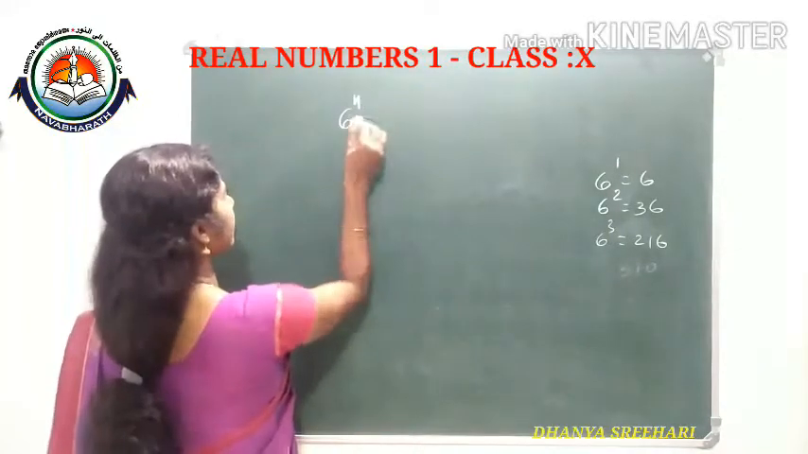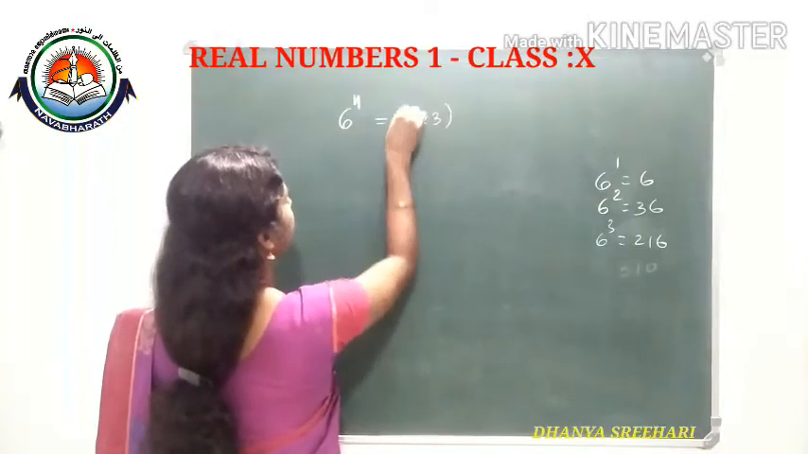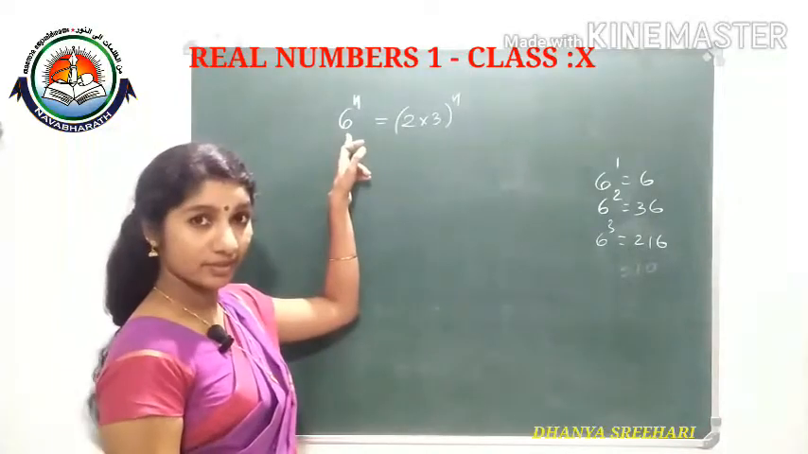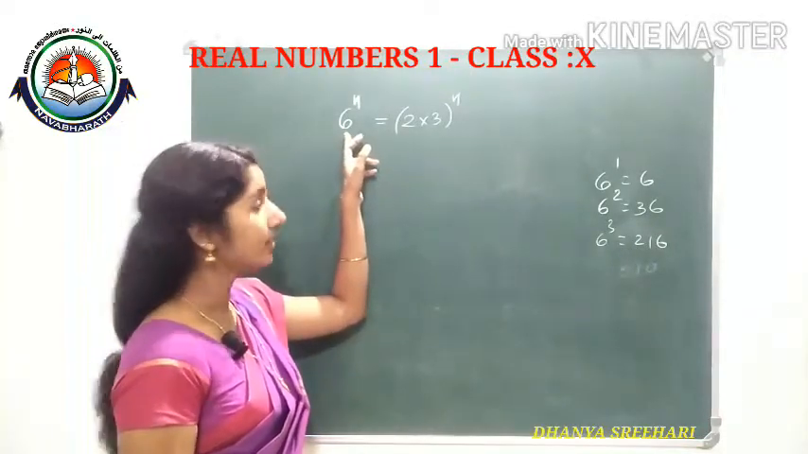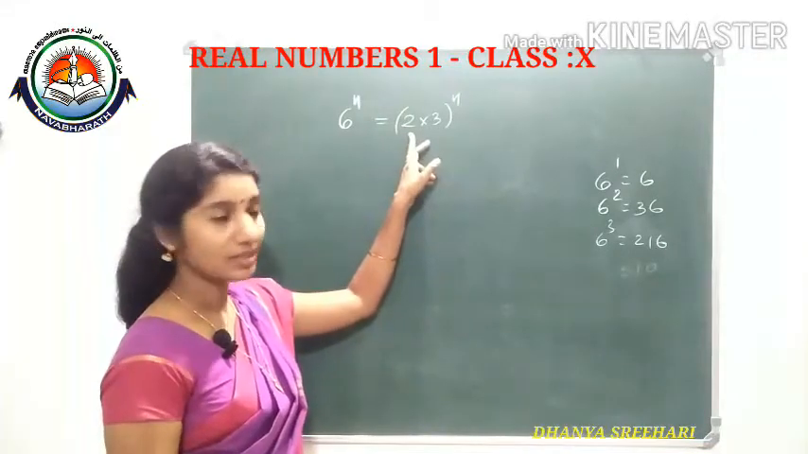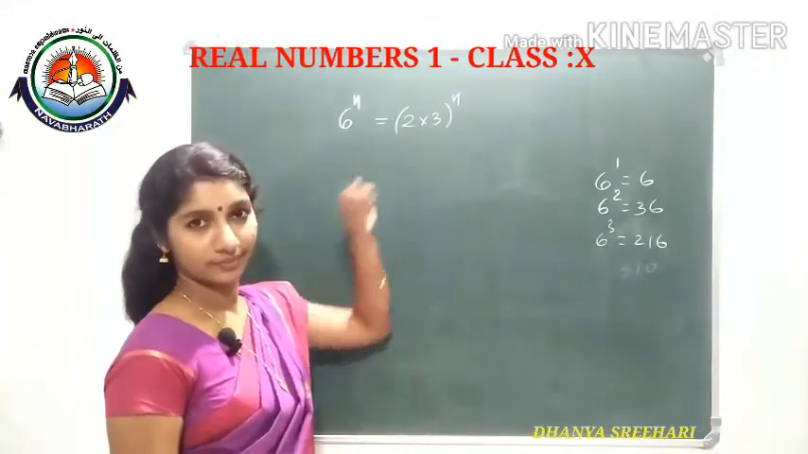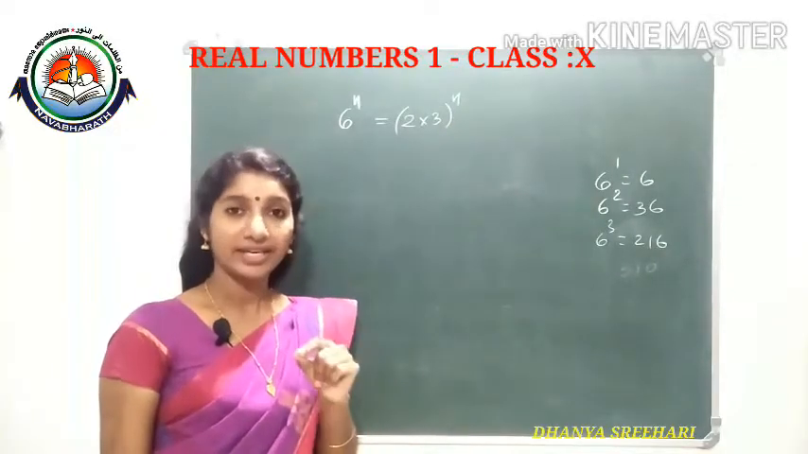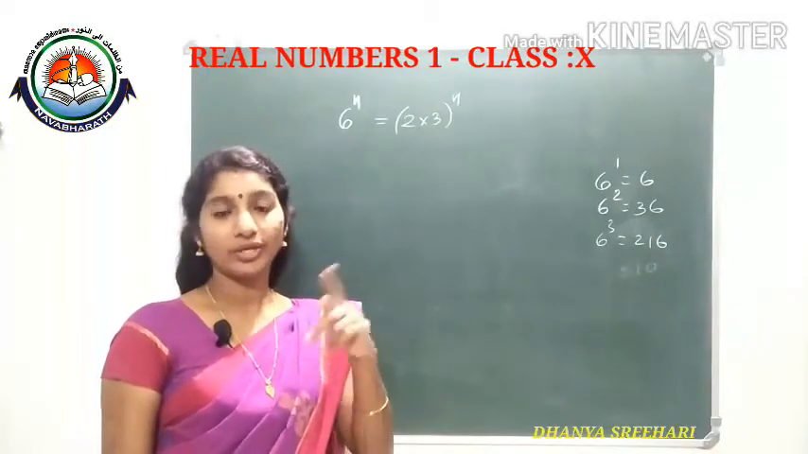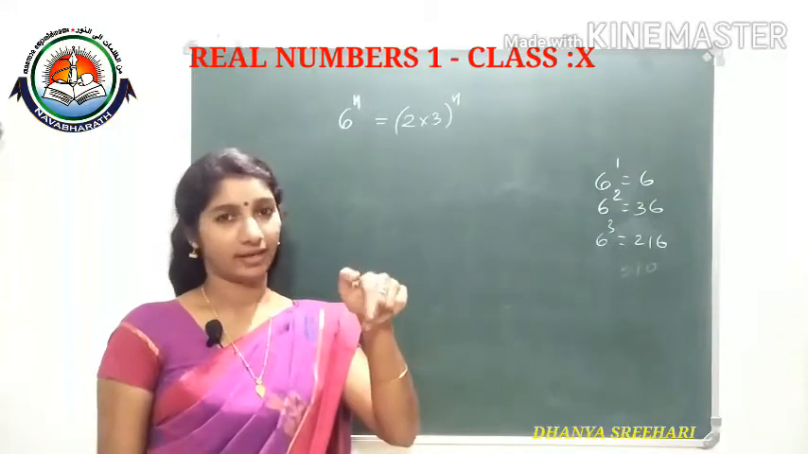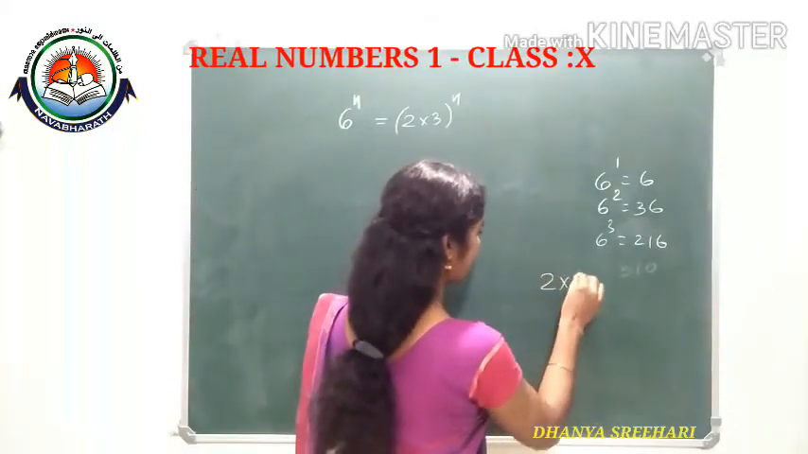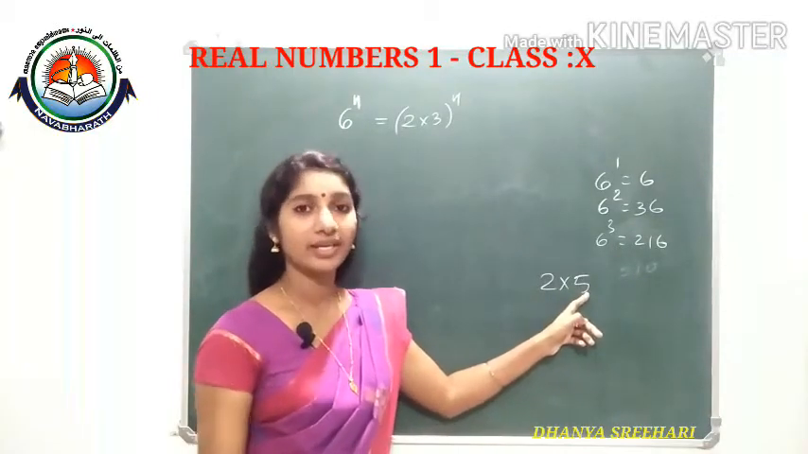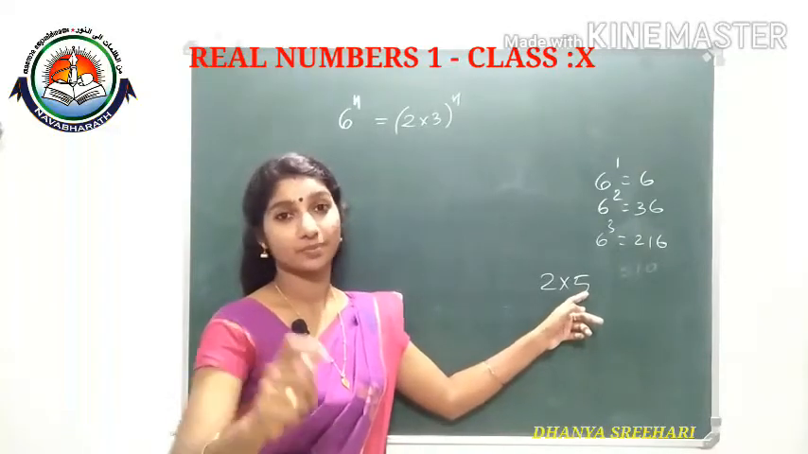Like this we can write 6 as 2 into 3, raised to n. We factorized 6. 6 is a composite number, so according to the fundamental theorem of arithmetic, we can do prime factorization for a composite number. So 6 we can write as 2 into 3. And see, to get 0 in the ones place, we need to get 2 and 5. 2 into 5 only will come 10, 0. No other prime factors other than 2 or 5. We need to get 2 and 5 in the prime factorization. Then only there is a chance for getting 0 in the ones place digit.